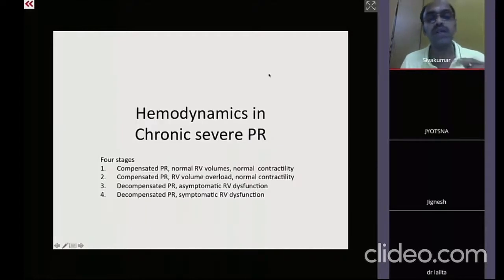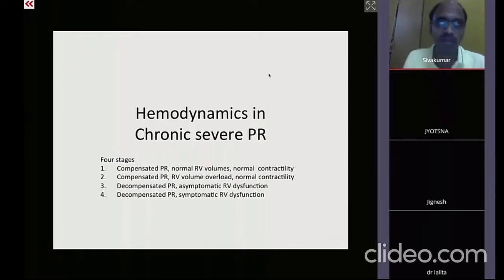There is a question on the Melody valve. Yes, madam. Can it be implanted in the native RVOT? No, actually, the native right ventricular outflow tract needs to be smaller than 22 millimeter for us to be able to achieve a Melody valve.